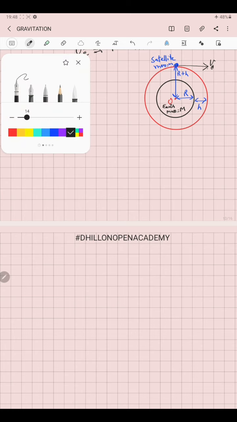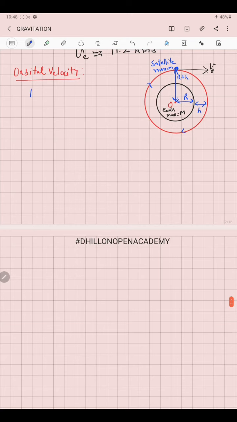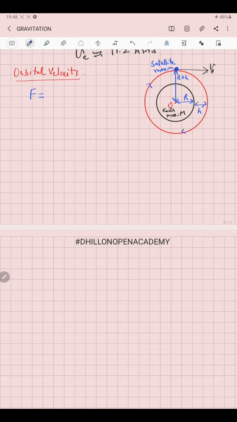Now we are trying to find an expression for this orbital velocity. If we have a satellite of mass small m orbiting around the earth in the clockwise direction, having tangential velocity v naught, the gravitational force between the earth and the satellite will be GMm over (r plus h) whole square, where r plus h is the total distance of the satellite from the center of the earth.